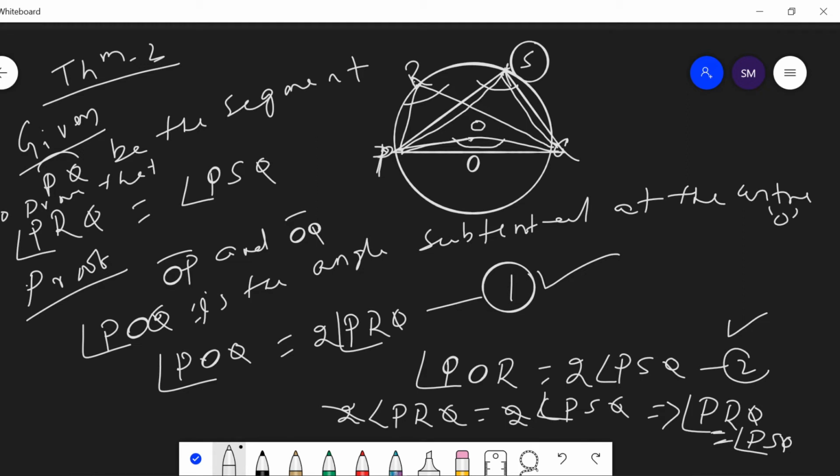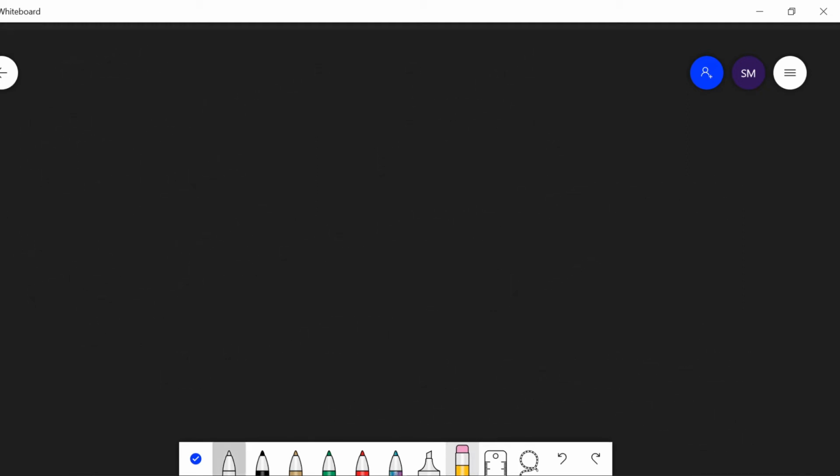Then discuss theorem 3. When you solve problems, always keep in mind the theory of all theorems. Theorem 3 says the angle in the semicircle is a right angle.